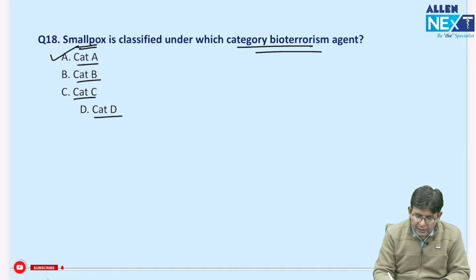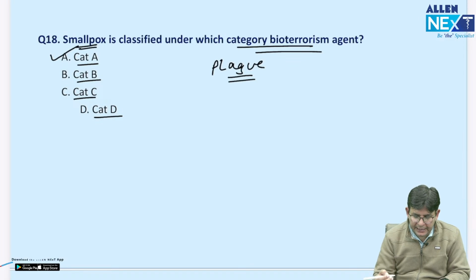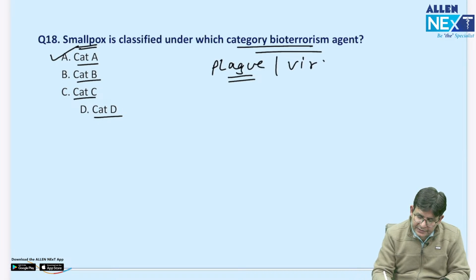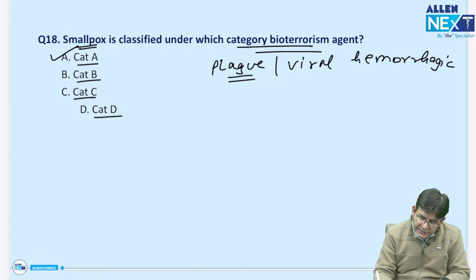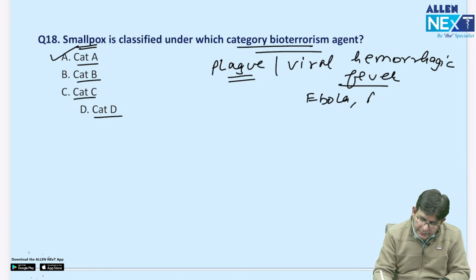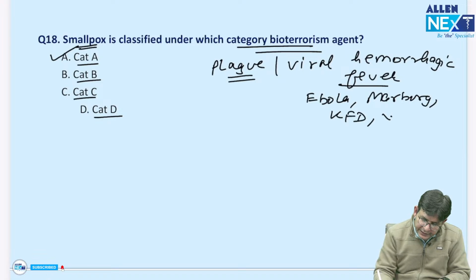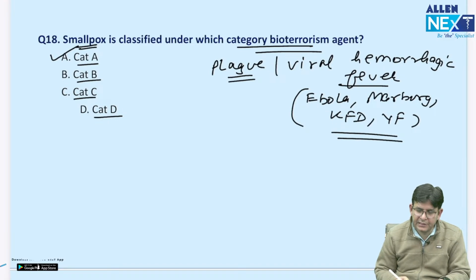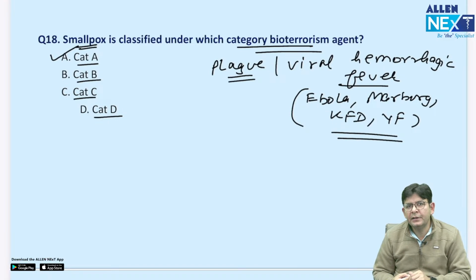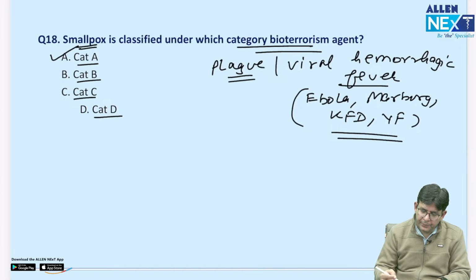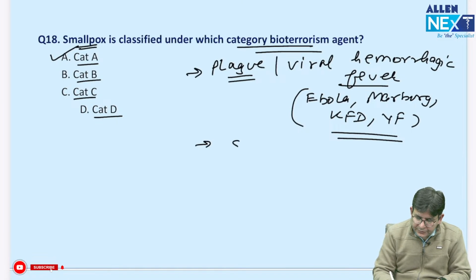Okay. Along with that, plague is to be categorized as a category A bioterrorist agent. The various viral hemorrhagic fever causing agents, like which one? Just now we have done Ebola, Marburg, even KFD, yellow fever. They all are considered viral hemorrhagic fever. They are also in category A. Okay. Then smallpox.